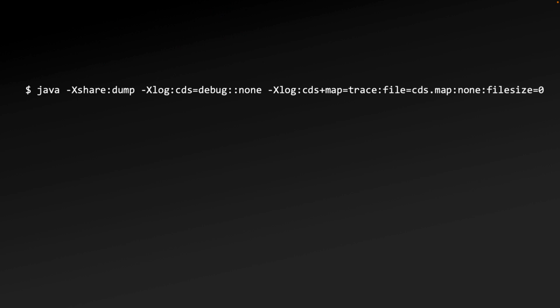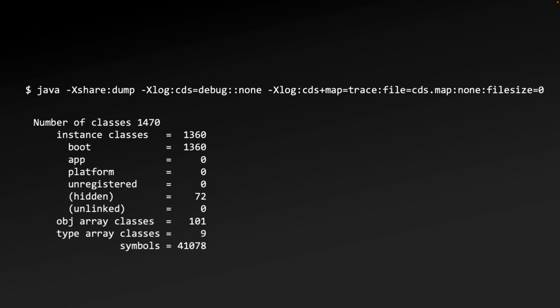Running the above Java command, which I'm not going to repeat, will output a lot of data to the console. Looking near the end of the output, you will see a table laying out the high-level statistics of the contents of the archive. Like here, showing the total number of classes in the archive is 1470.